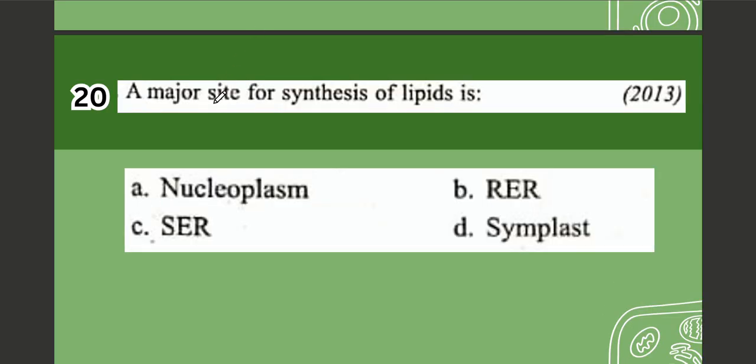Also, this was the question from the previous video. Let's see. The major site for synthesis of lipid is: options are A. Nucleoplasm, B. RER, C. SER, D. Symplast. The correct answer of this question is option number C, SER, smooth endoplasmic reticulum.